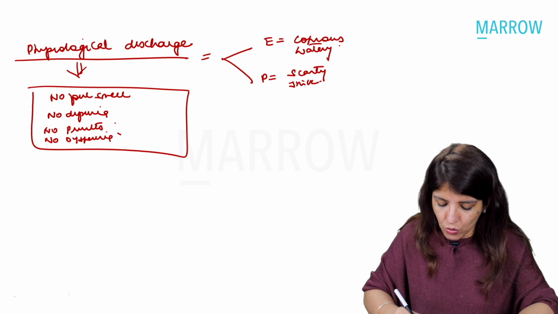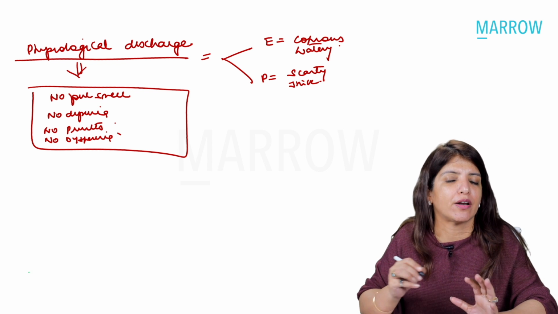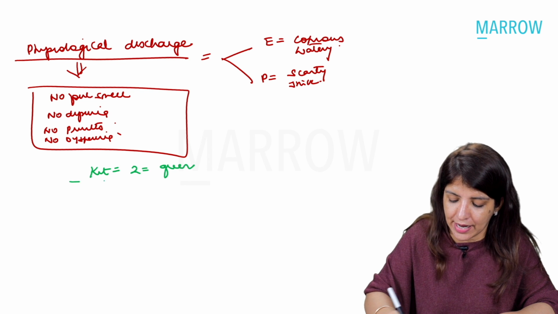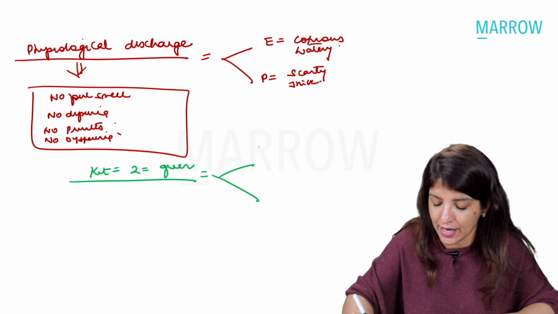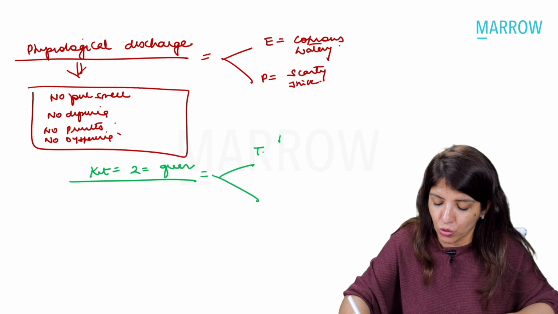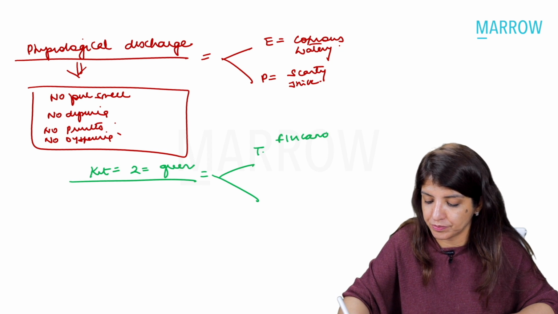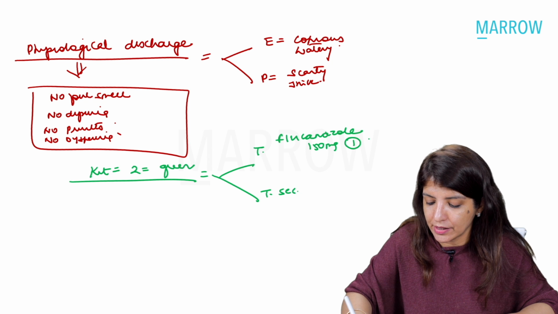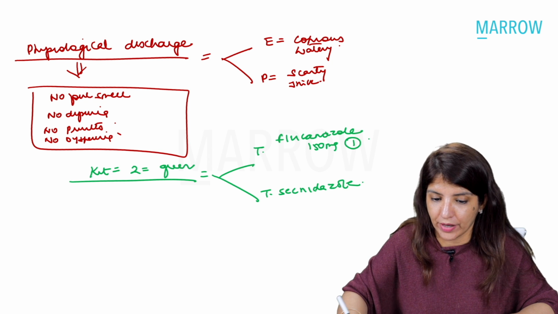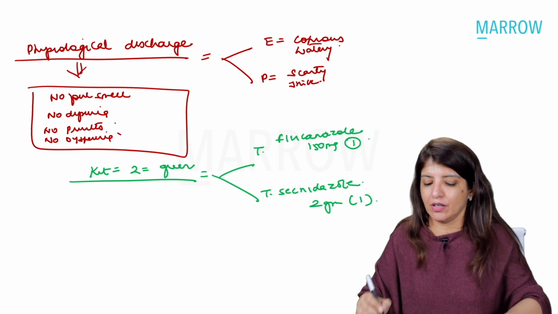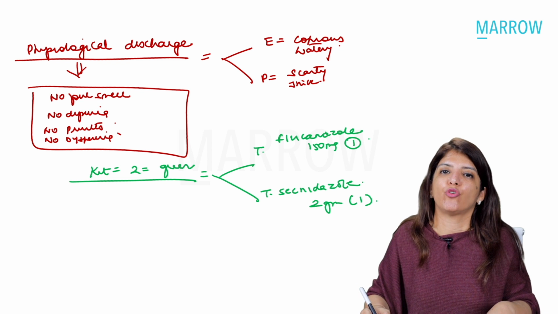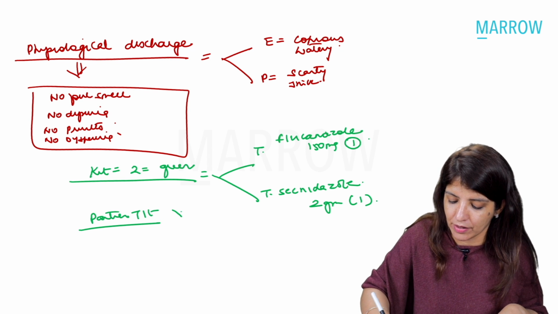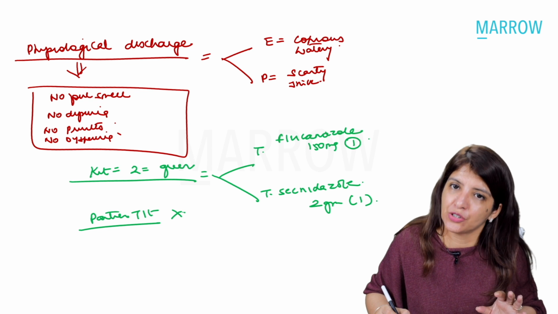Clear? Now, whenever you have a patient with vaginal discharge, as per our NACO guidelines, we are going to give them kit 2, which is the green kit, and this green kit is going to have 2 drugs. Number 1, fluconazole 150 mg single tablet, and number 2, secnidazole 2 grams single tablet. So that is kit 2, which is used for syndromic management of vaginal discharge. Partner treatment is not given in syndromic management of vaginal discharge.